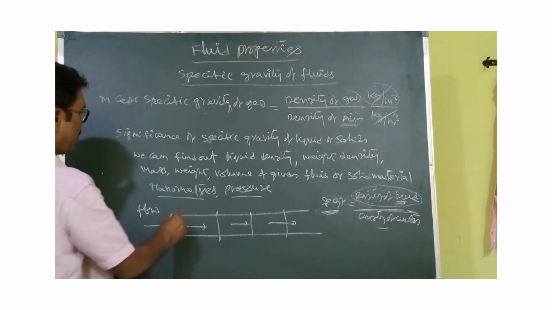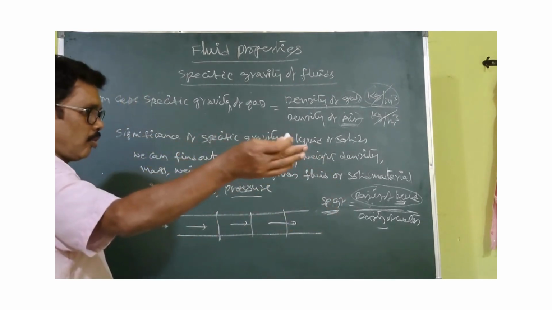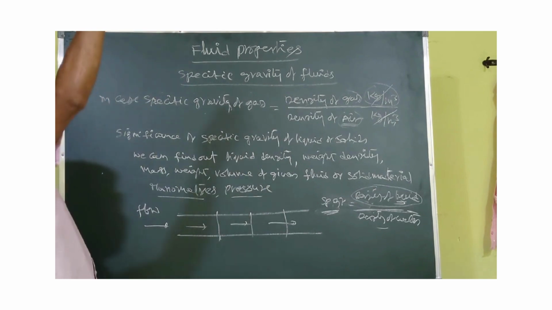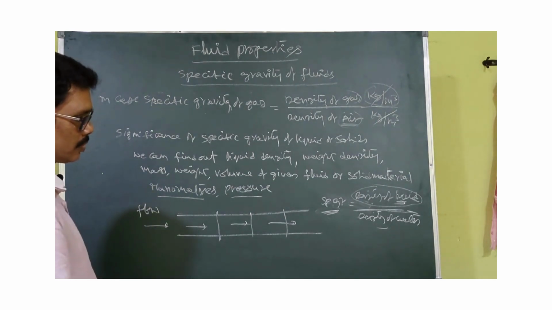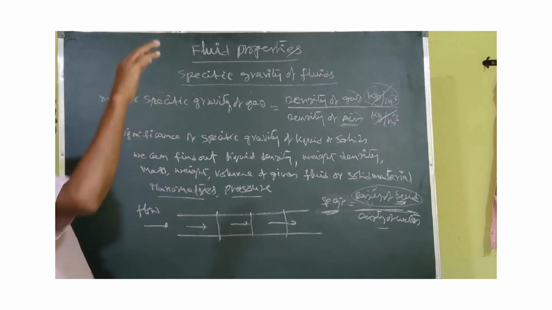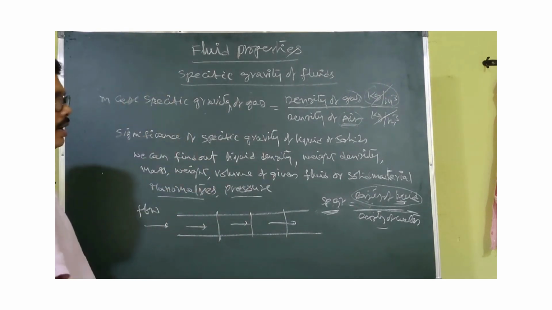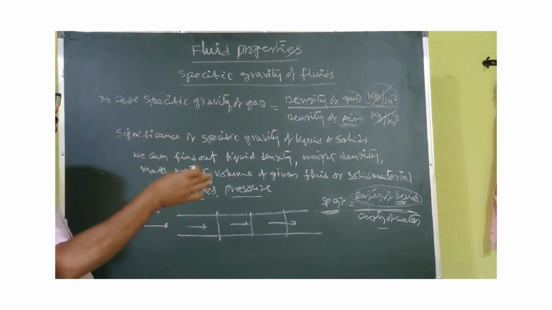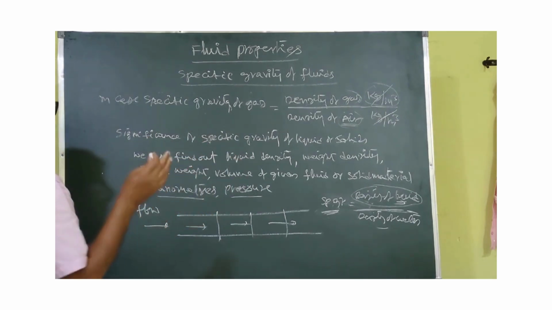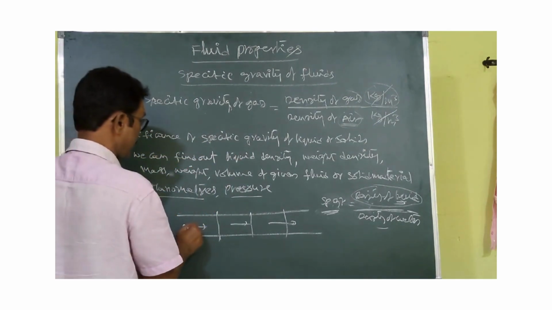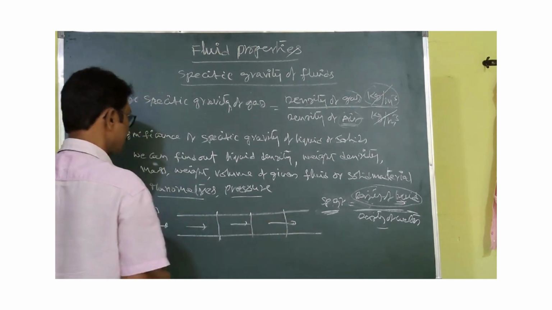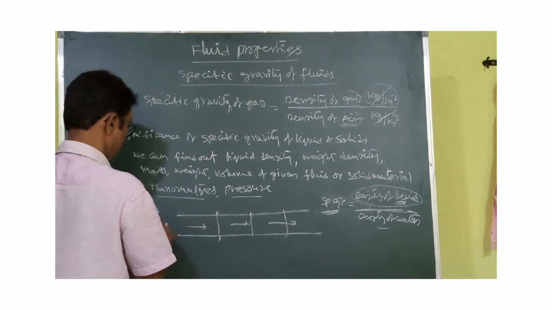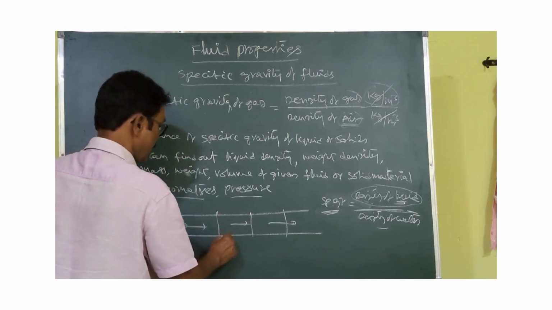Suppose you take any pipeline, where water is coming from the water tank to below the floors wherever you want. Or otherwise, along the road there is a water pipeline, and water is conveyed with a certain pressure. Unless you maintain that pressure, that water cannot flow through the pipeline. Let us assume the flow is taking place in this direction.